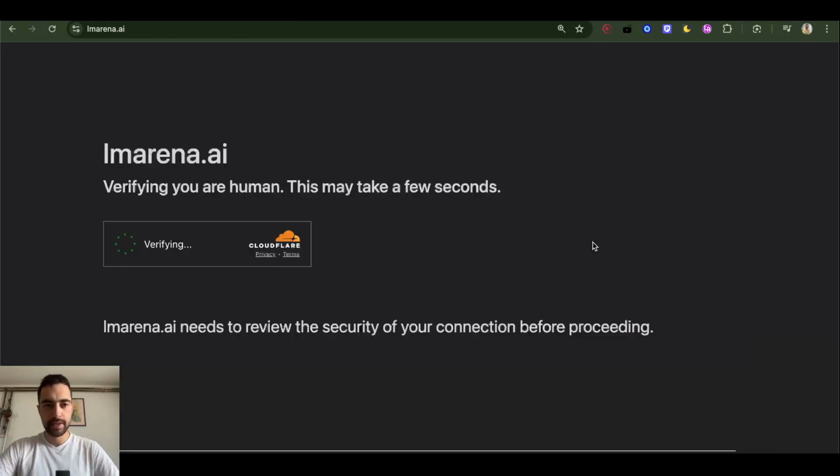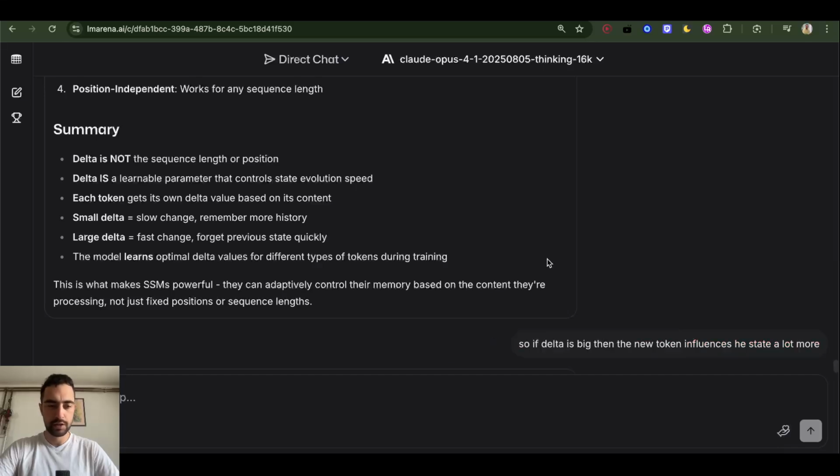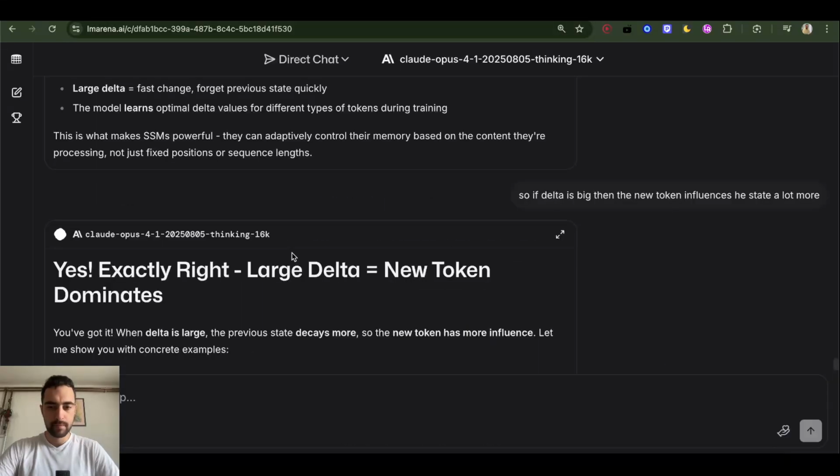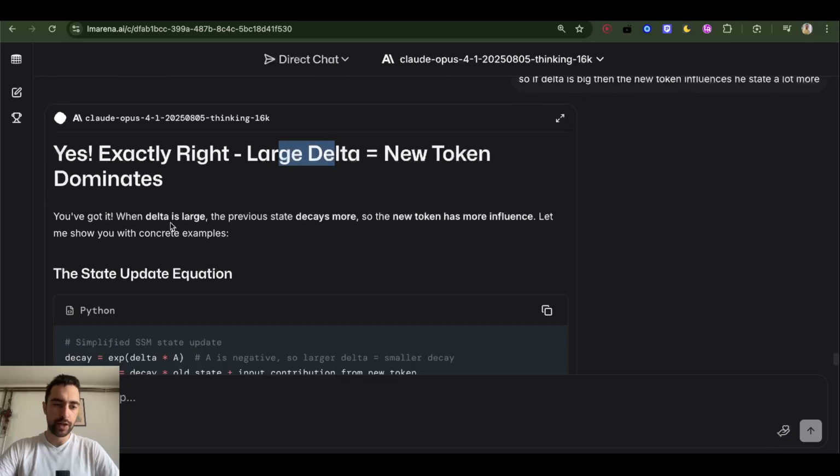When this happens, you just go here, load, show you're not a robot, and then you can continue, so just go to a different one. So if delta is big, then the new token influences the state a lot more. Yes, exactly right. Large delta, new token dominates.